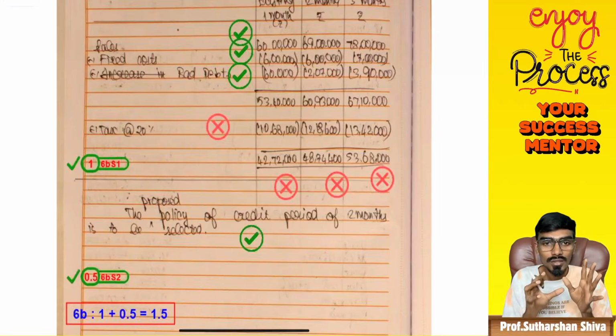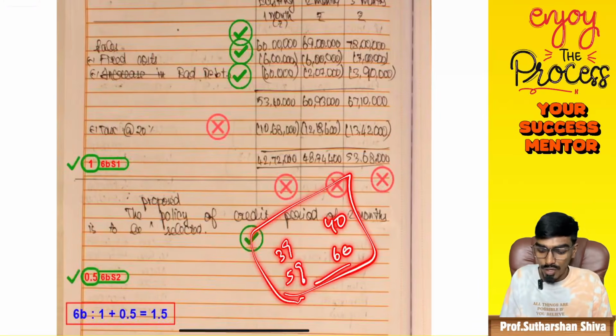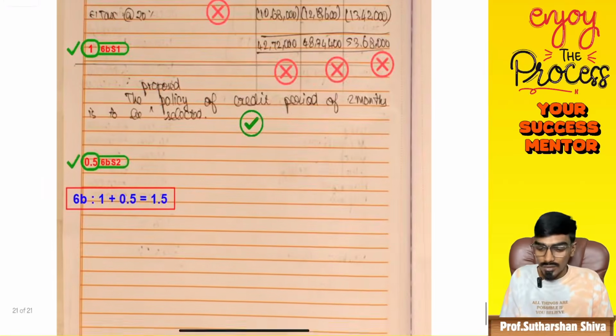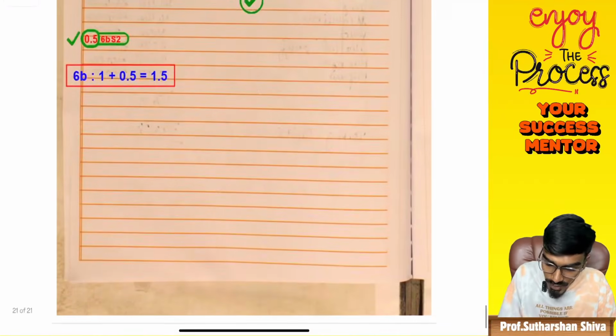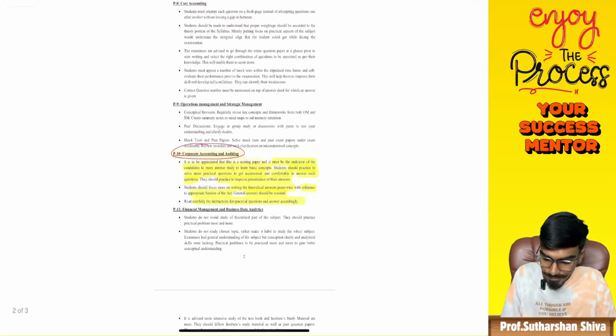You know the difference between 39 and 59, right? 40 and 60. Everything will cost you 6 months, guys. Okay. This is what I want to tell you, and then we'll go for the examiner comment summary.